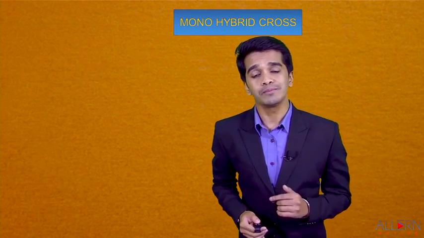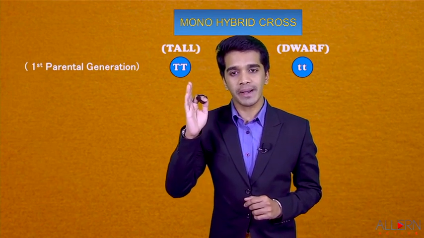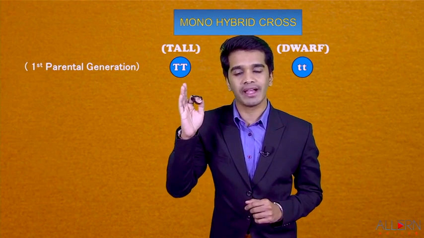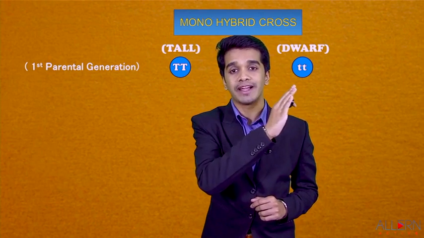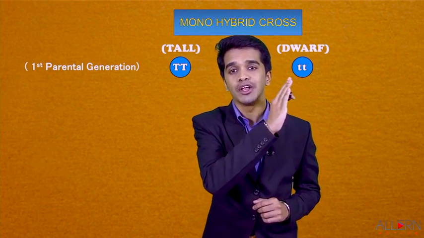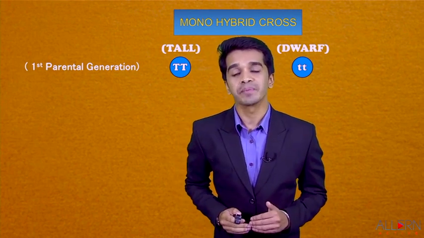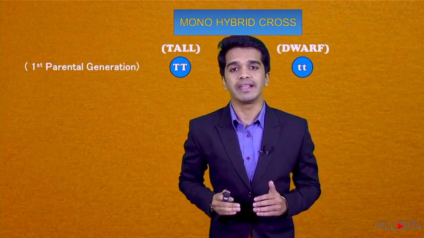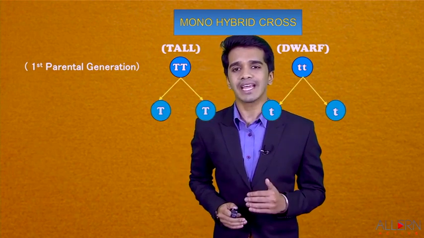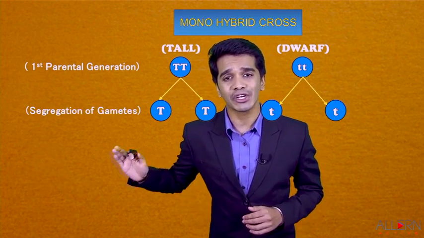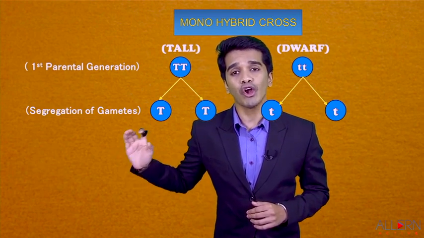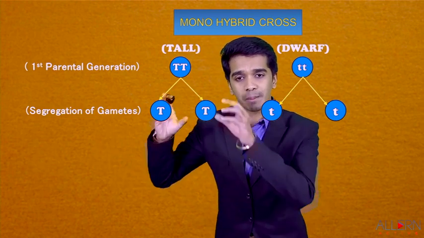Now in Mendel's monohybrid cross, mono means only one character at a time. He took capital T with capital T, that means a pure tall plant. He crossed it with a pure dwarf plant, that is small t and small t. He named this generation the P1 generation, that means the first parental generation. The second step is called segregation of gametes. Now what do you mean by the word segregation? That means separation of